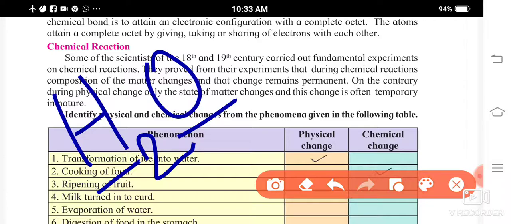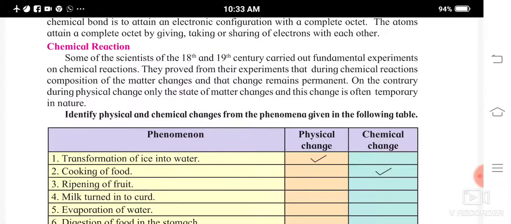On the contrary, during a physical change, only the state of matter changes. For example, see, ice can be converted into water, water into steam, right? Now this steam or vapor can again be converted into liquid water, and water again into ice. So here what is happening? There is only a physical change, and this change is not permanent, isn't it? It's only a temporary change. Such changes we call physical changes.